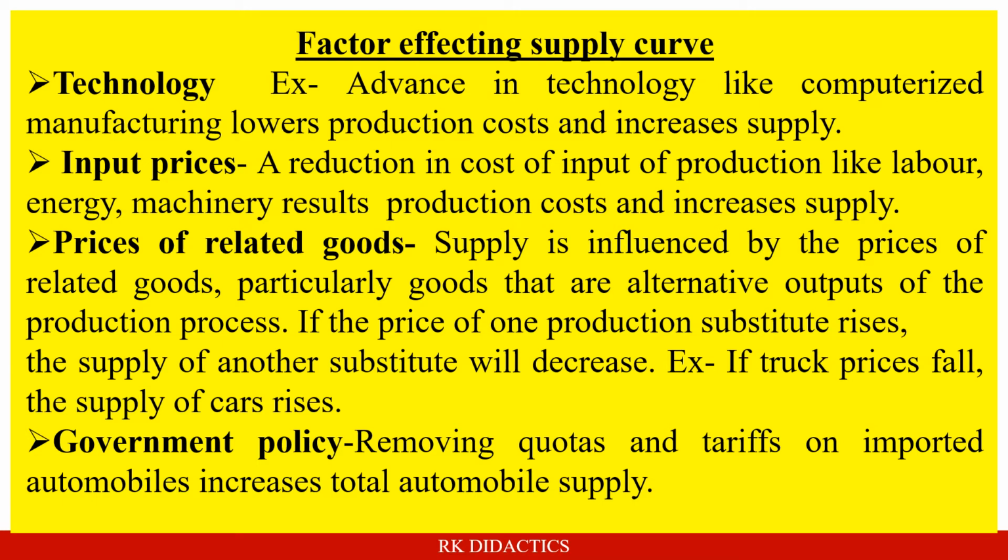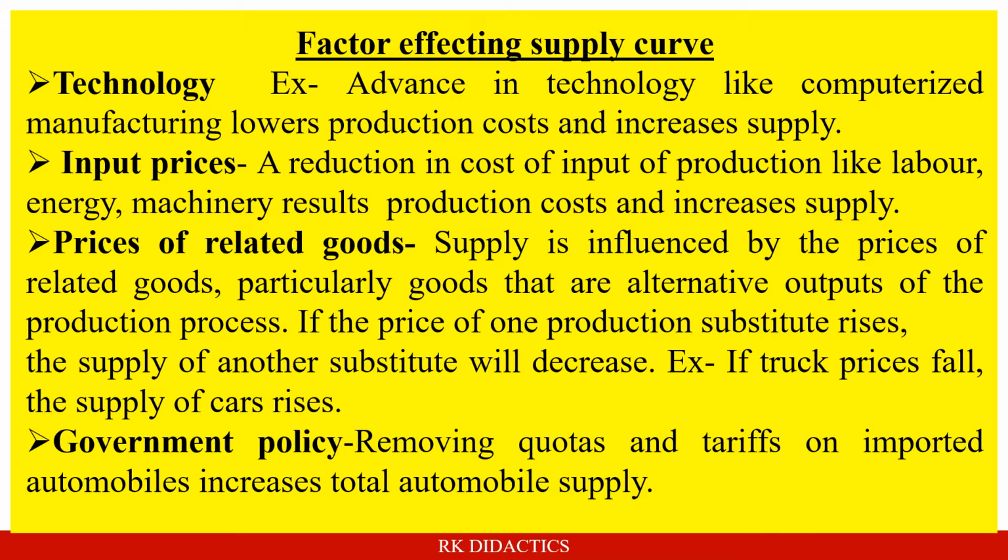What are the factors affecting the supply curve? The law of supply tells that if the price increases, supply will increase. But due to these factors, this rule may not work sometimes. These are technology. Advances in technology like computerized manufacturing lower production cost and increase supply.